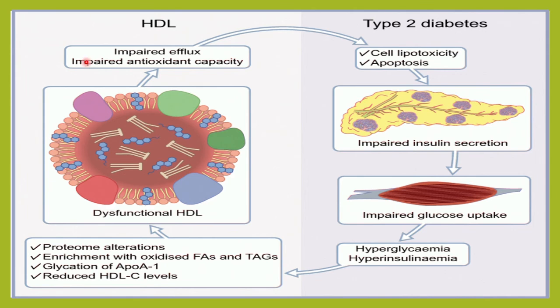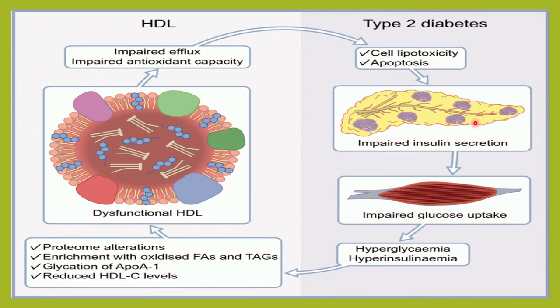So here you can see that in type 2 diabetes, whenever there is impaired efflux or impaired antioxidant capacity of this HDL, that will lead to cell lipotoxicity. So these increased lipids in the body will damage the cells in the pancreas also. There is increased apoptosis.